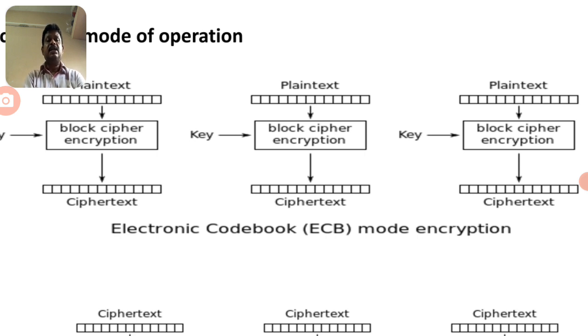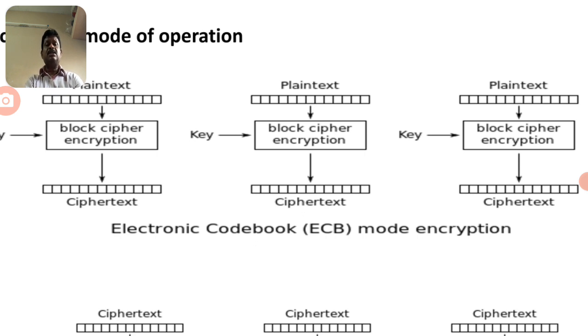So the n number of blocks are divided based on the size of the data. Suppose the size of the data is 64 bits. We can divide it into 8 equal blocks, and each block contains 8-bit data. In this manner, each block is encrypted with the key, and every block derives its ciphertext.